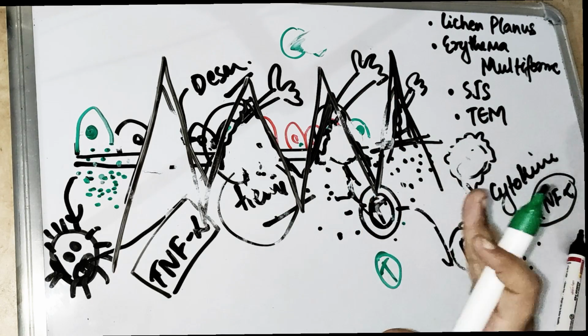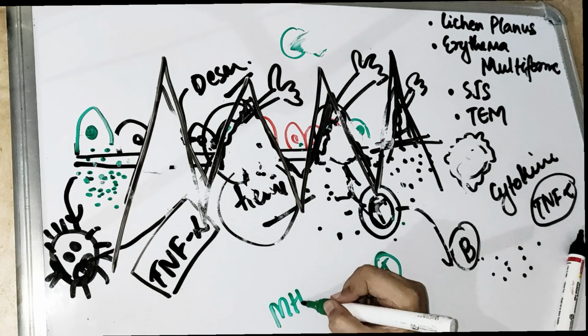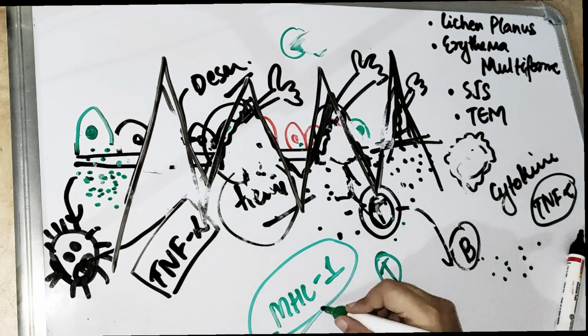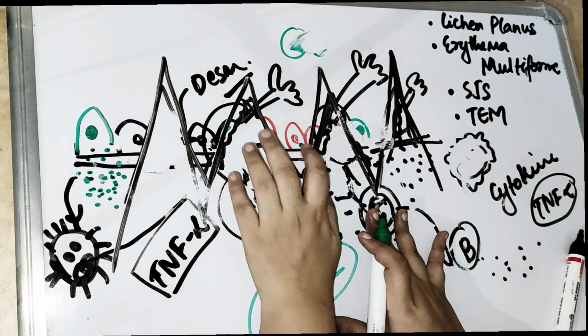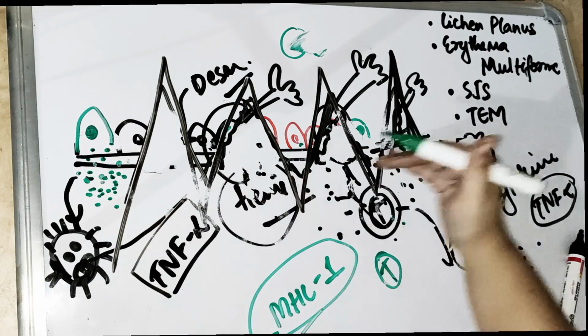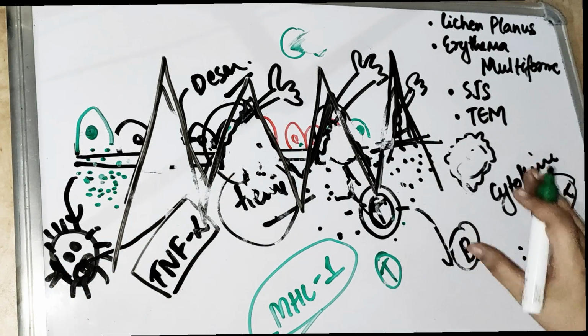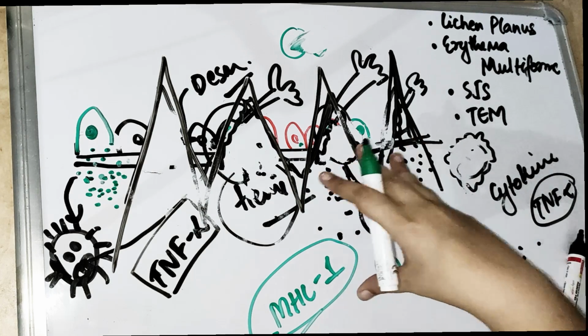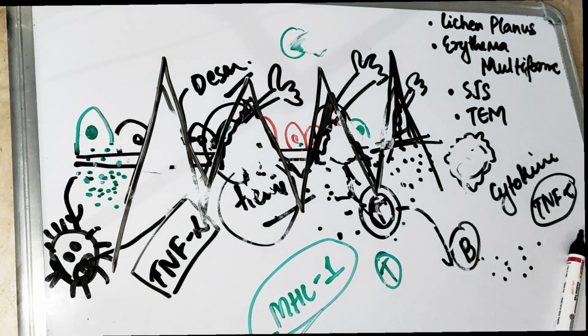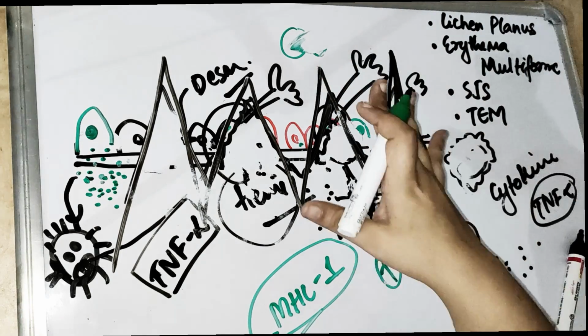So these cytotoxic T cells recognize this MHC1 on the antigen presenting cell, which here the keratinocytes are carrying. Keratinocytes are basically the principal cell layer present in the basal layer, right? So these cytotoxic T cells think of it as a foreign substance, they try to eat these keratinocytes, and they release the cytokines, and this is how they also reach up to the granulosum layer.